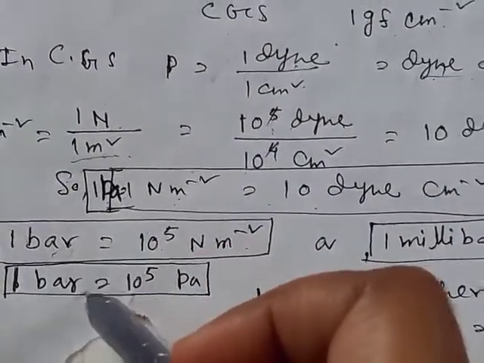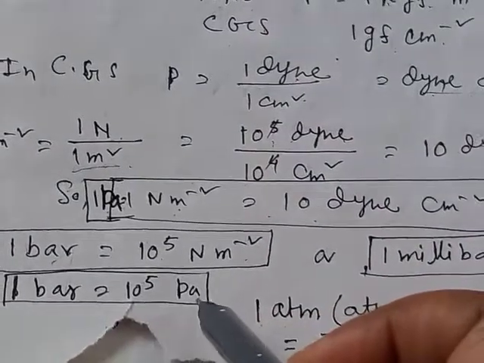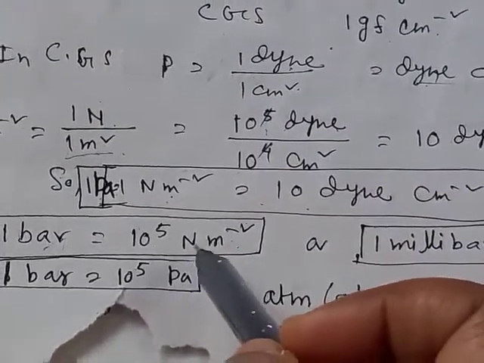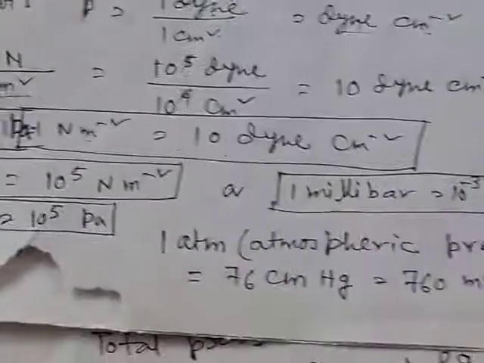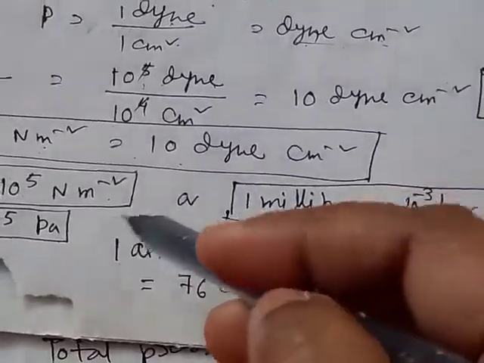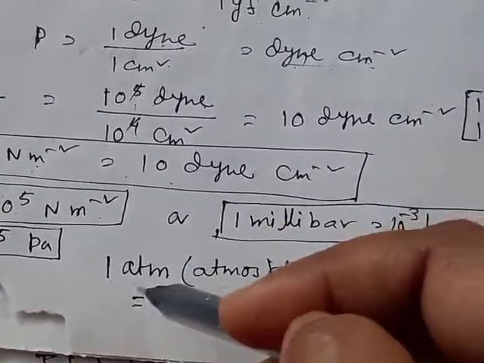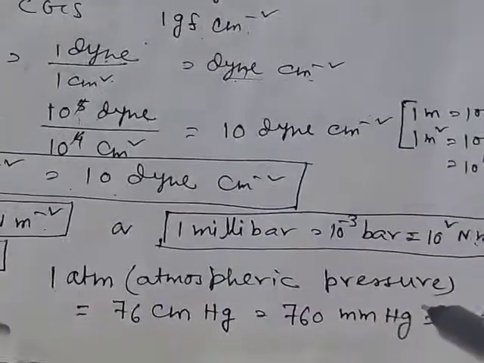So 1 bar is equal to 10 to the power 5 Pascal, as 1 Newton per meter square is equal to 1 Pascal.